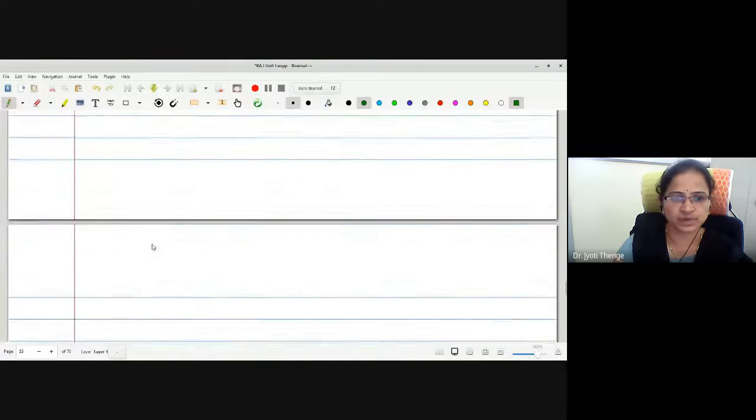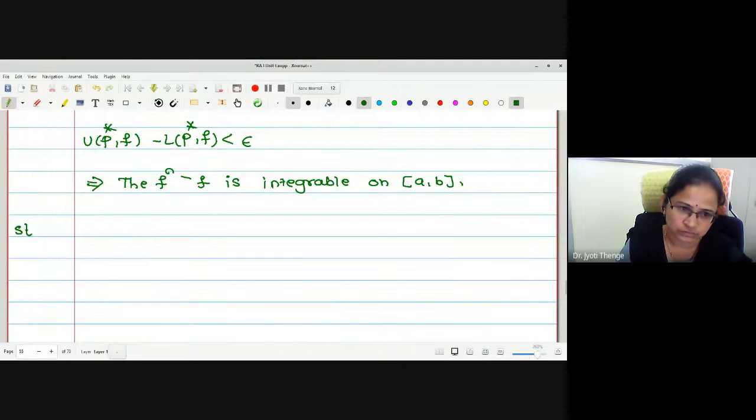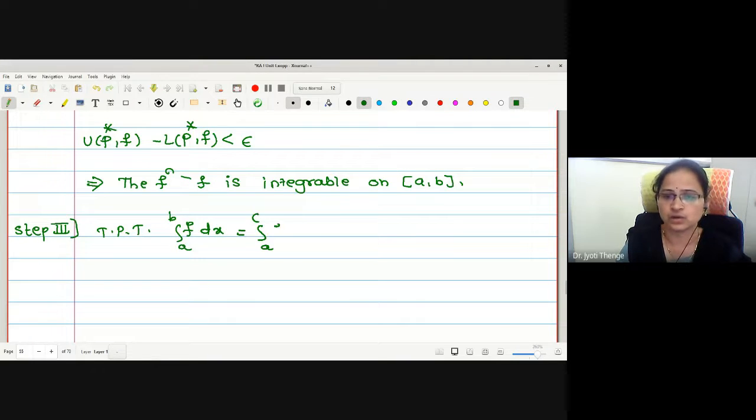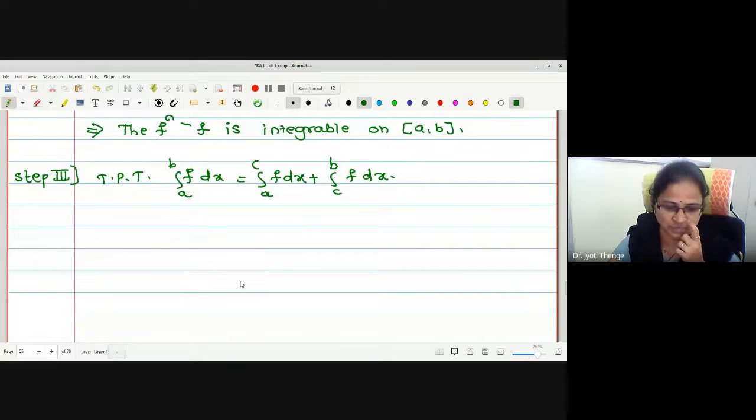Okay, let me write step number 3. What to prove? Integration a to b f dx is equal to integration a to c f dx added with integration c to b f dx. This is what we wanted to prove. In order to prove this, we were going to make use of the relation of upper sums. As we know already, upper integrals are nothing but the infimum of upper sums. The upper integral is the infimum of all the upper sums.